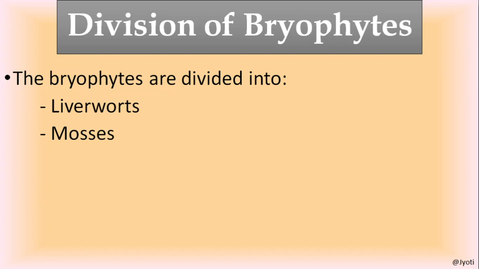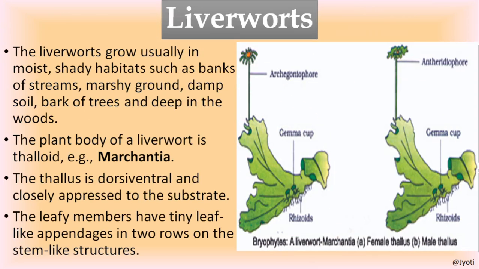Now the division of the bryophytes. The bryophytes are divided into two groups, that is liverworts and mosses. We will discuss liverworts and mosses separately. So let us first discuss the liverworts. The liverworts usually grow in moist, sandy habitats like banks of streams, marshy ground, damp soil, bark of trees, and deep in the woods.